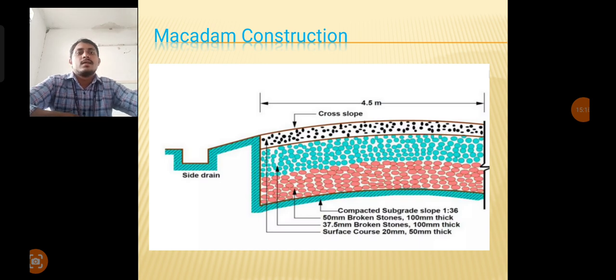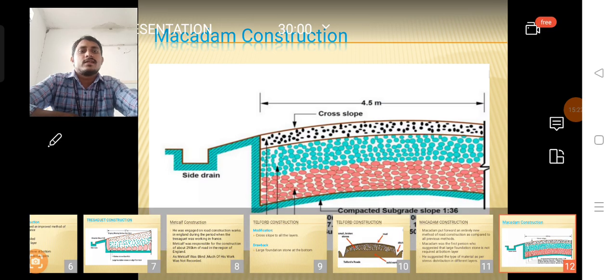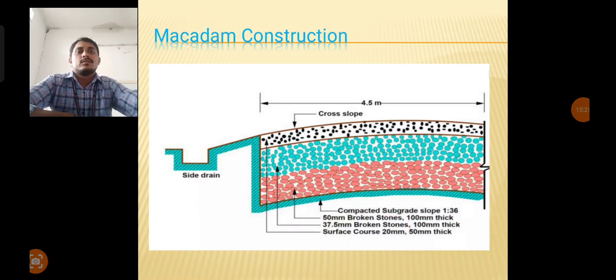So this is the historical development of road construction. We discussed five methods of road construction from olden days to present days: how roads existed and how they started in olden days, and how roads exist in present days. So this is the scenario of road development, the historical road development, from olden days to present days.